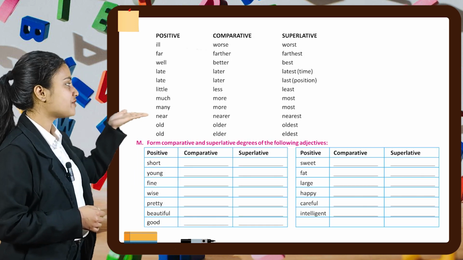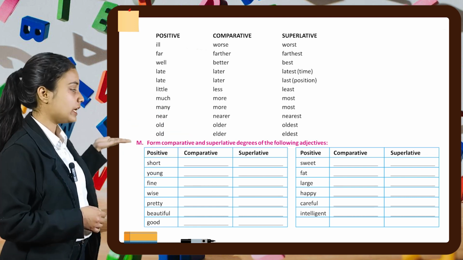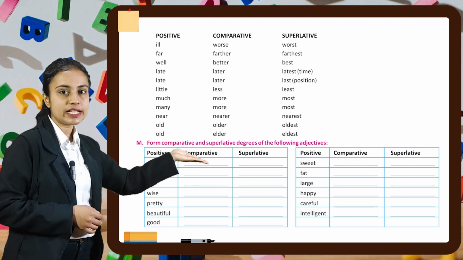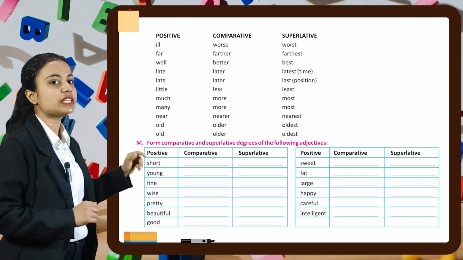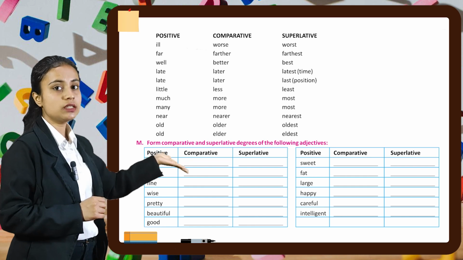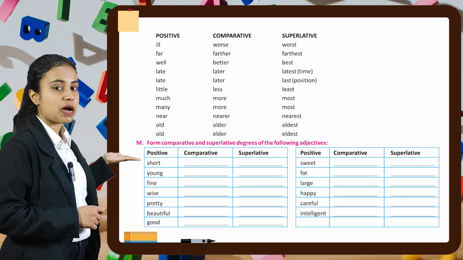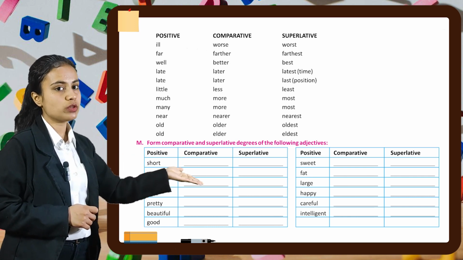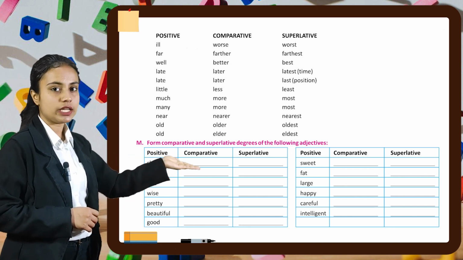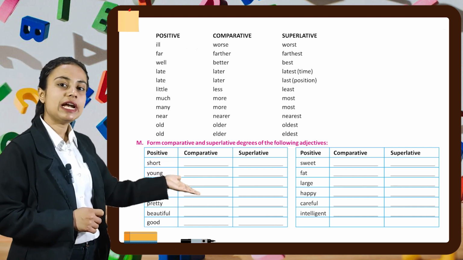For far, we have farther, farthest. Well, better, best. Late, later, latest, if we are talking about time, and if we are talking about position, it will be late, later, last. Next is little, less, least; much, more, most; many, more, most; near, nearer, nearest; old, older, oldest; old, elder, eldest.